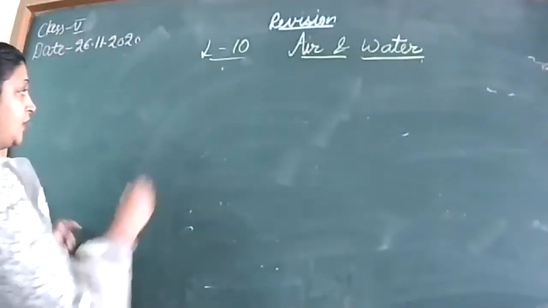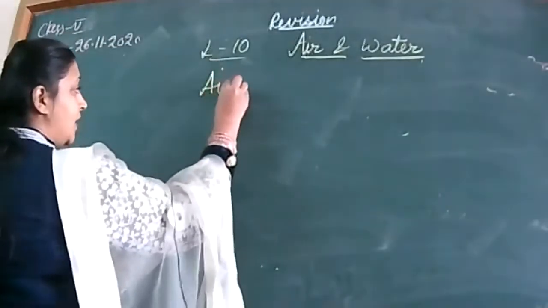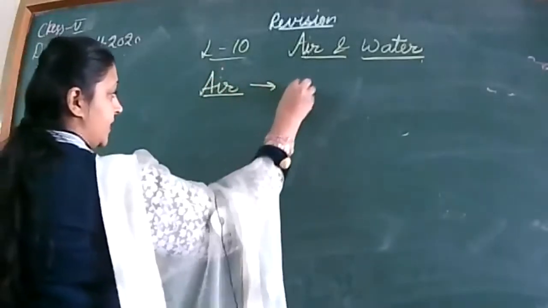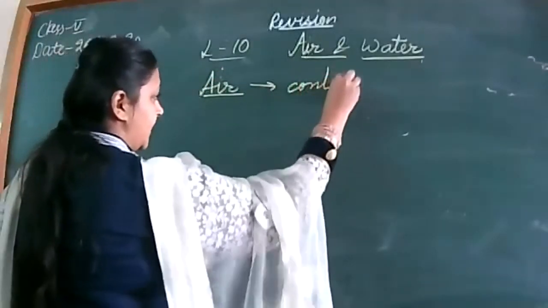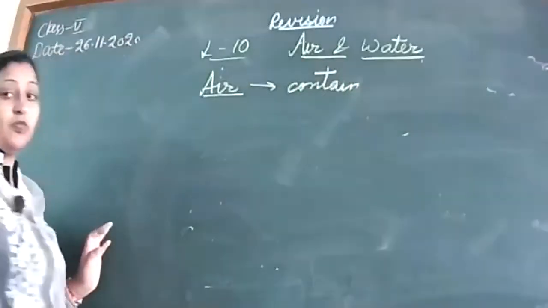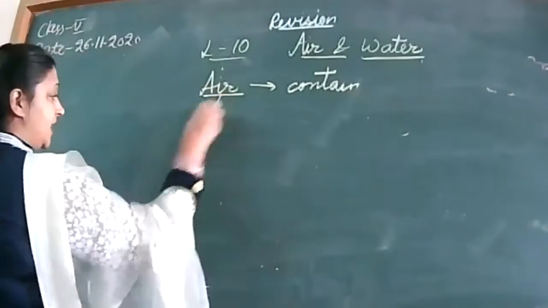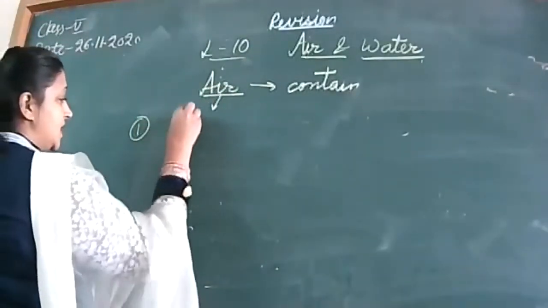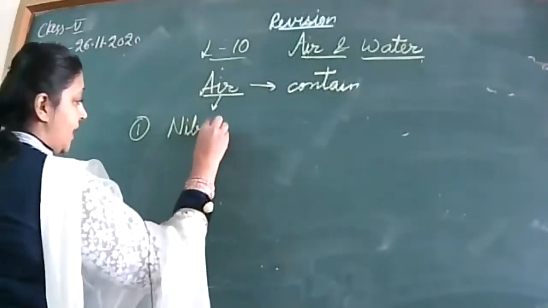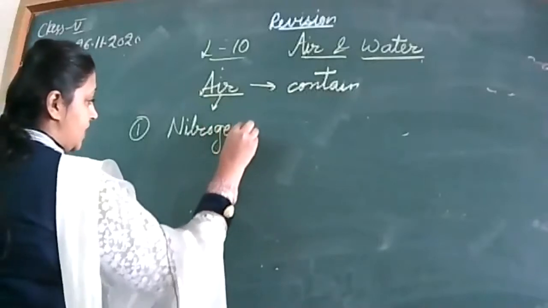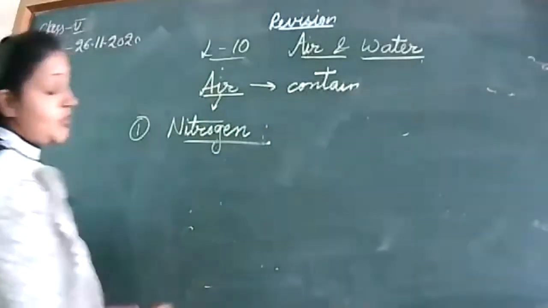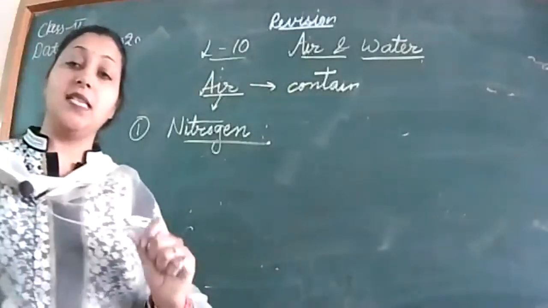Now, afterwards we will discuss air. What does air contain? What is present inside the air? Air contains many gases. Number one is nitrogen. Now, can you tell me which is the most abundant gas in nature?